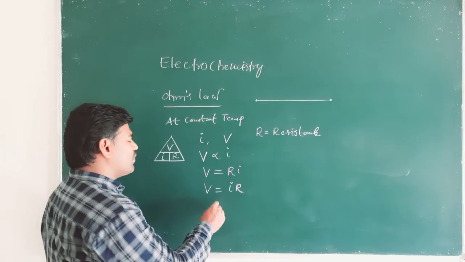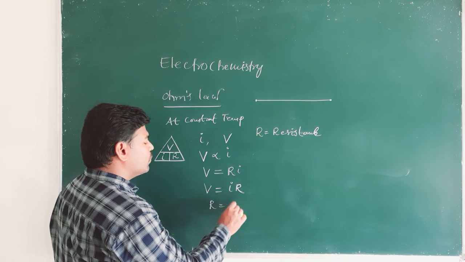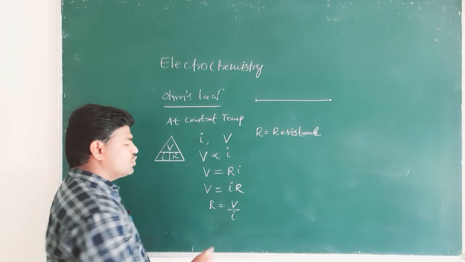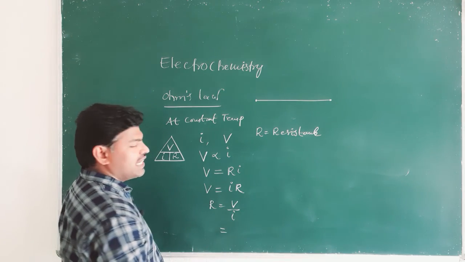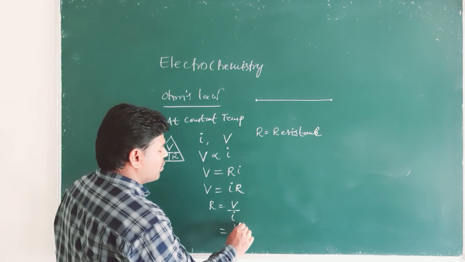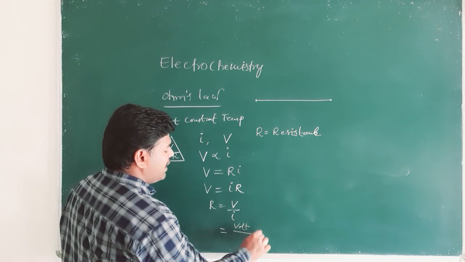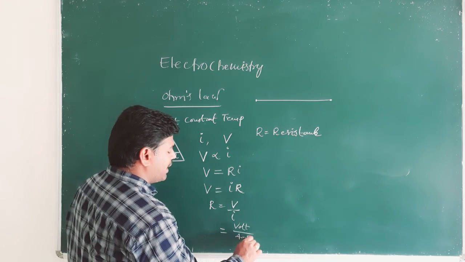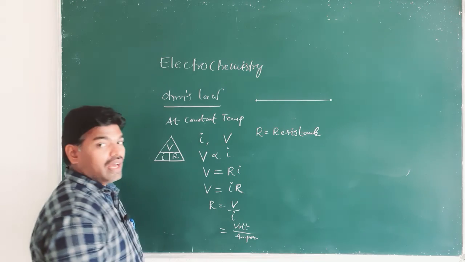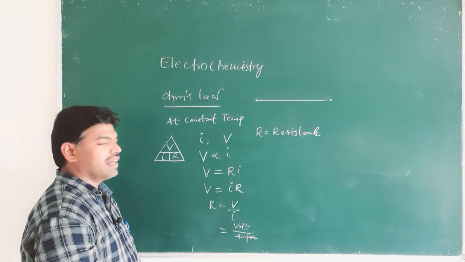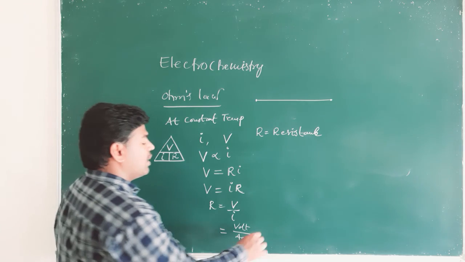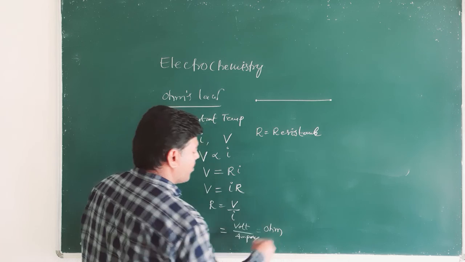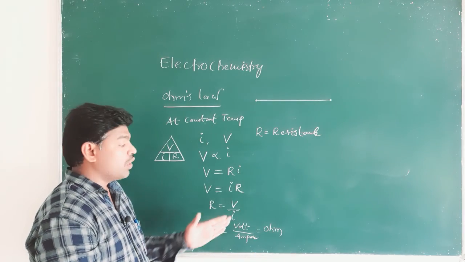So, R equal to V by I. Potential difference V is measured in volts, and electrical current I in amperes. So the unit of resistance is volt per ampere, which we write as ohm. So resistance units are ohm.